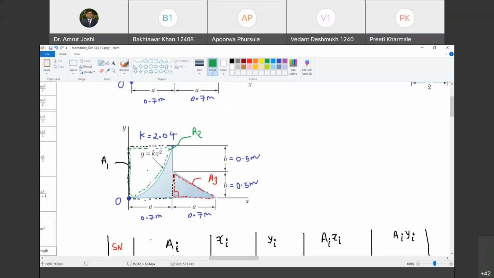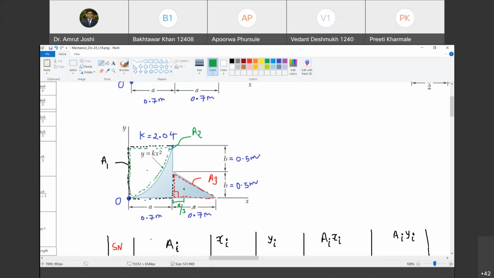Now, where is its centroid located? If I consider this as a height, the centroid is located at a distance of a by 3. Agreed? Because it is a right angle triangle, whenever I am dealing with the location of centroid vertically, I will consider B as a height. But whenever I am considering the location of centroid with reference to the x direction, I will consider A as a height.